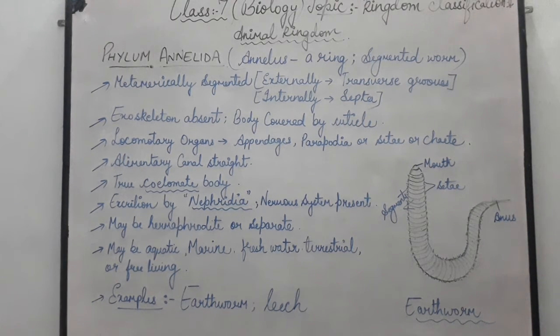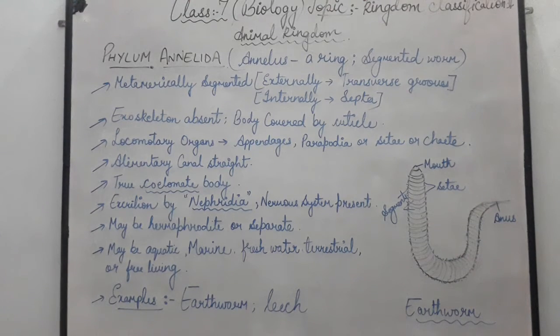Yes, students. So the phylum Annelida. This word Annelida comes from the Latin word annulus. It means a ring or a segmented worm. That means the Annelida includes those organisms whose body is segmented, that is divided into various parts. Now we will see the characteristics of the organisms that belong to phylum Annelida.